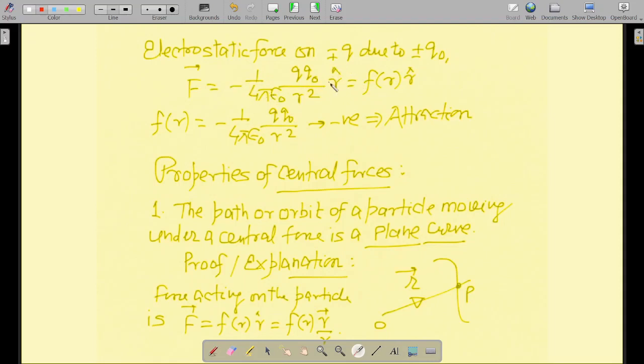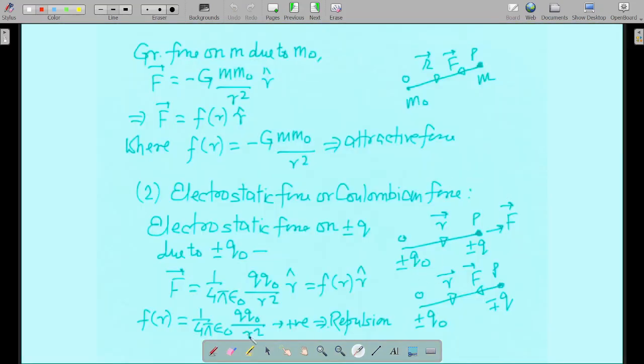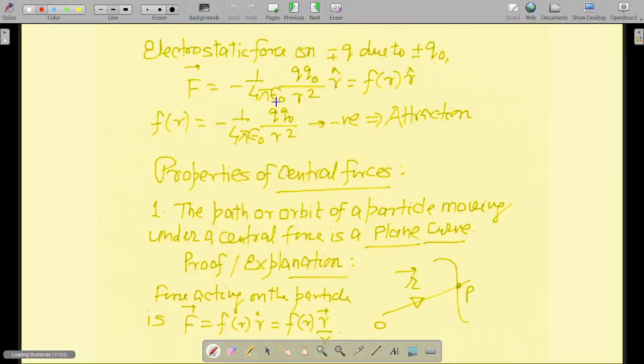If you take this minus sign along with this r hat, then you will realize that the r hat direction is this. What is the direction of r hat? R hat direction is this. That is the unit vector along this direction. Okay, and the attractive force will be opposite to that. So the attractive force will be in the direction of minus r hat, right? So that is the thing. So that's how you can even see whether the electrostatic force is attractive or repulsive.